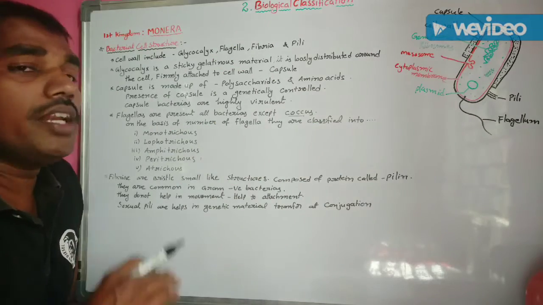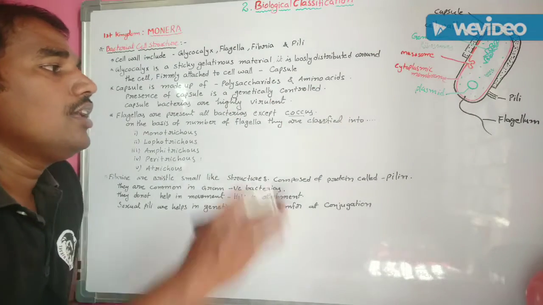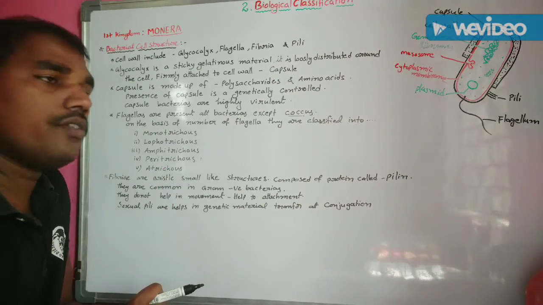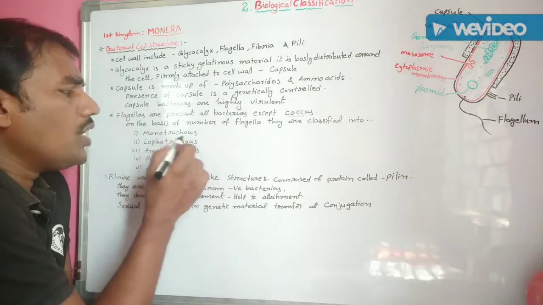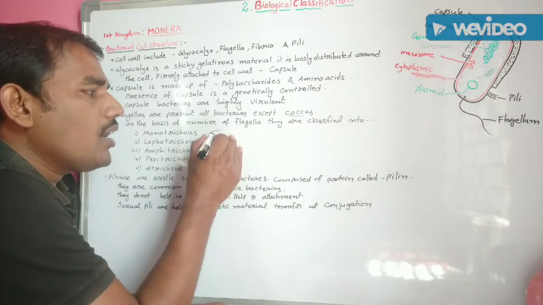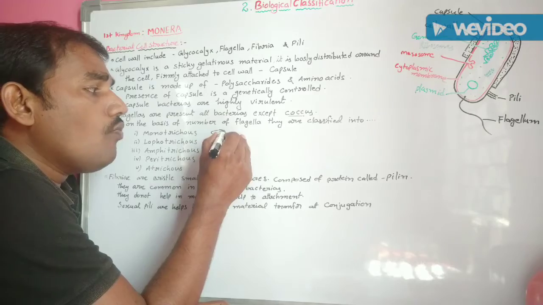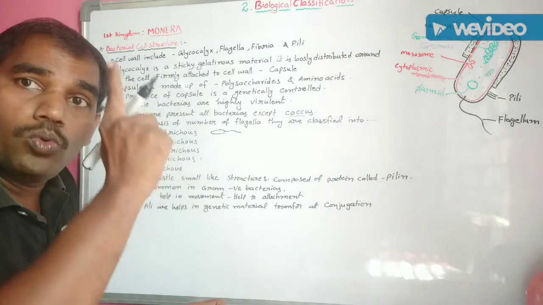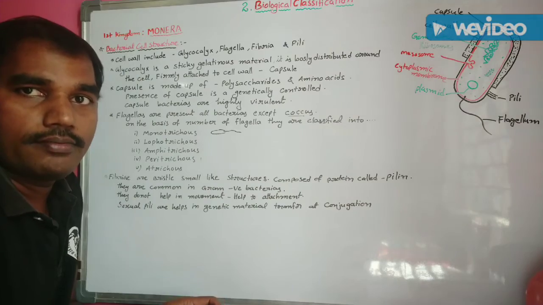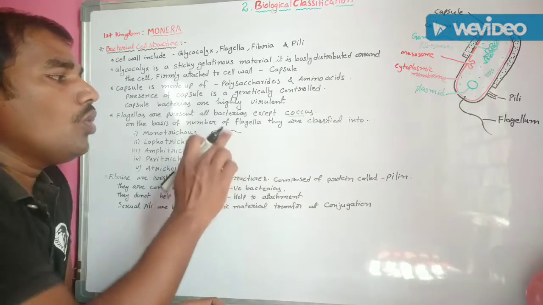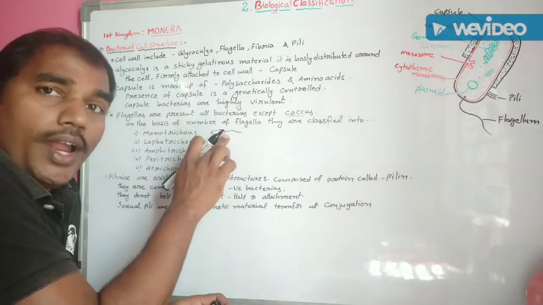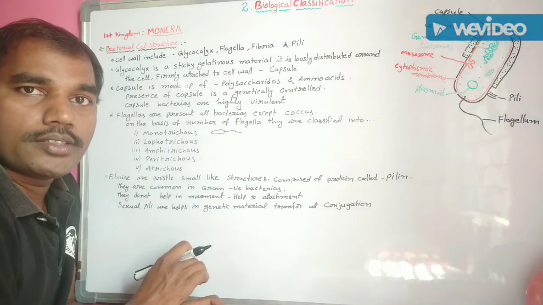On the basis of the number of flagella, they are classified into the following categories. The first one is monotrichous. The monotrichous bacteria consist of only one flagellum at only one polar end of the bacteria.